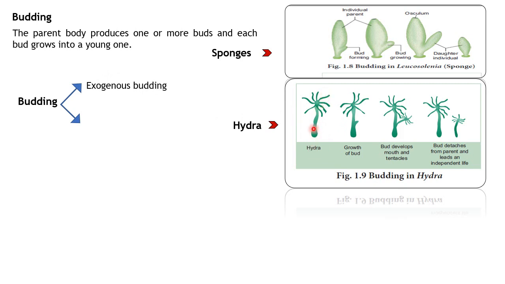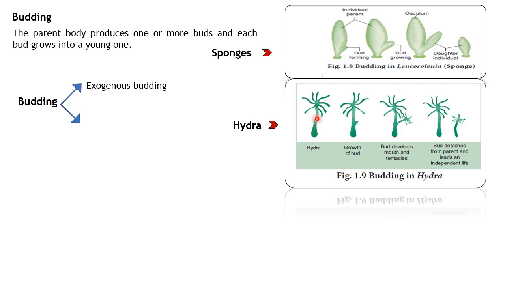When the food is available in plenty, this hydra develops an outgrowth or projection from the ectoderm. Ectoderm means outer layer, and on the ectoderm the cells start growing and start forming this bud. And both ectoderm cells, I mean cells that are present in the outer surface of the body, and the endoderm cells, from inside the body,